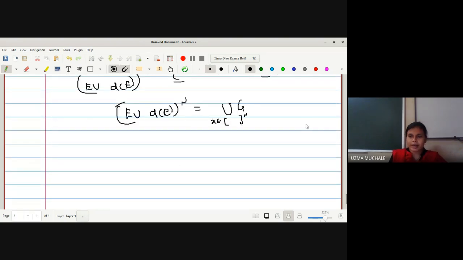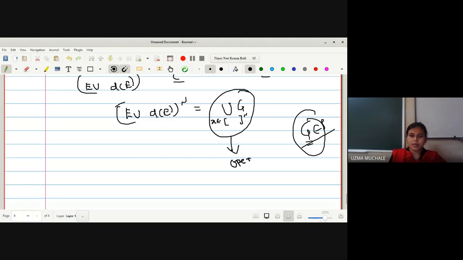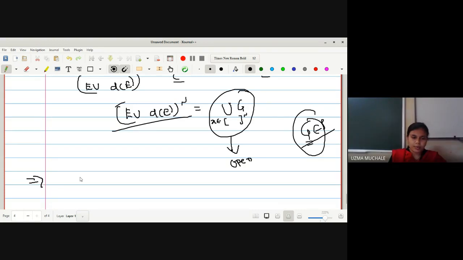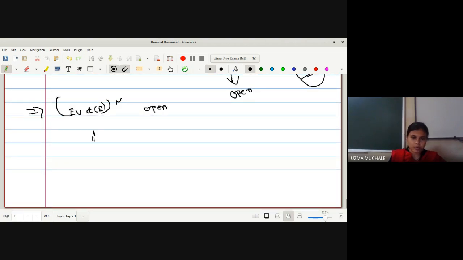So what we have collected, G is an open set containing x. So if G is a member of tau, union of all G is also a member of tau by the property of a topological space: arbitrary union of members of tau is an open set. So if I am saying that union of all G is an open set, obviously this will also be an open set. Hence we have proved the result that E union derived set of E, its complement is an open set, which means that E union derived set of E is a closed set.